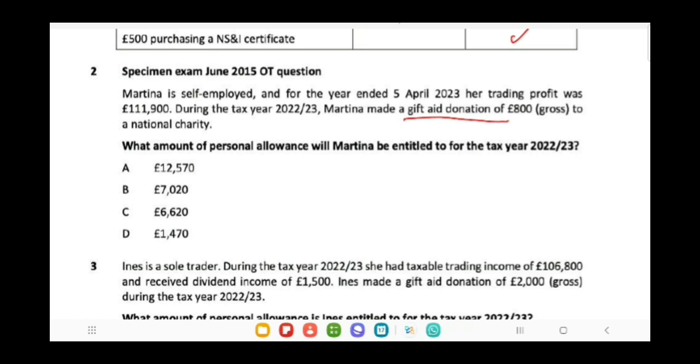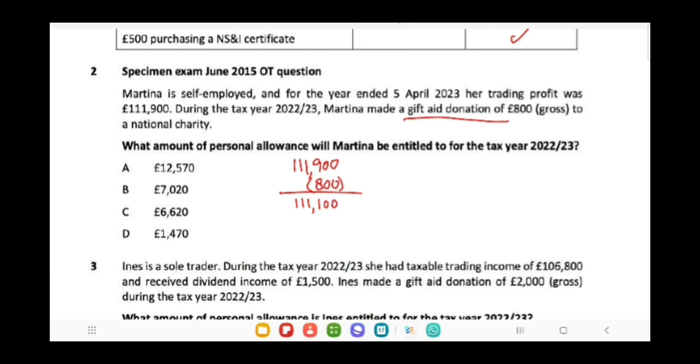So for the calculation of adjusted net income, our total income is 111,900 and from this we have to deduct 800, which is the gross gift aid donation.